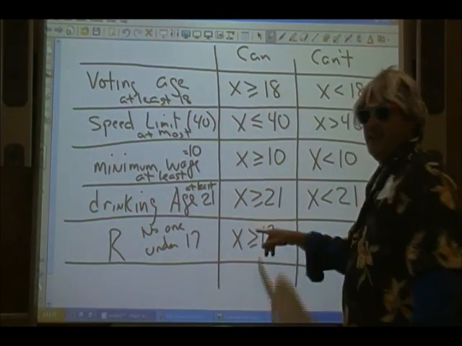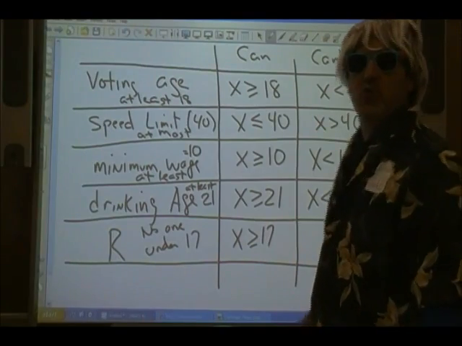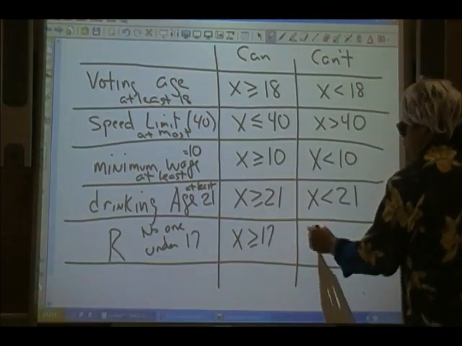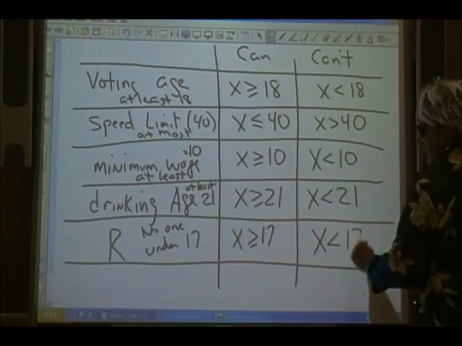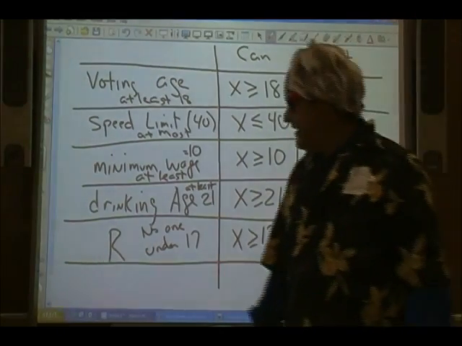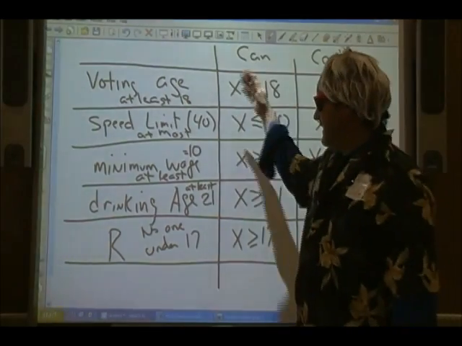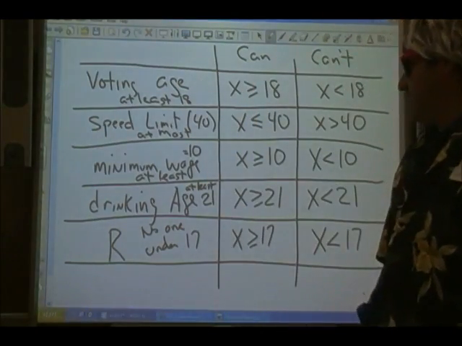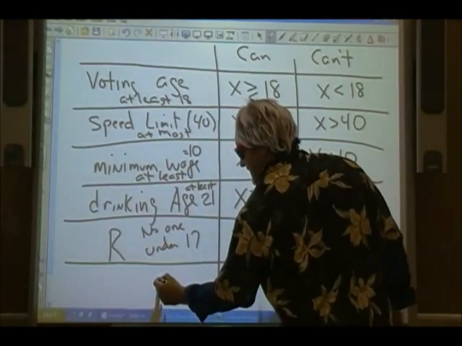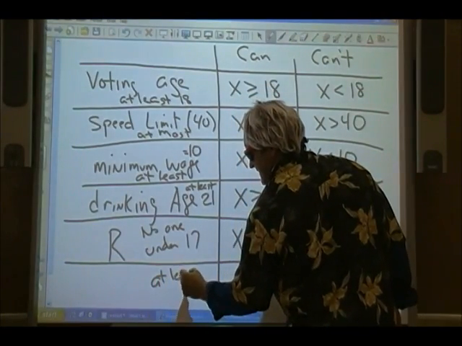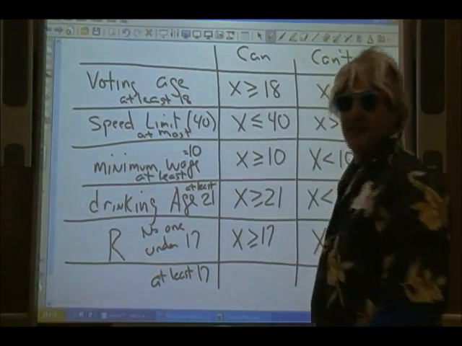You can be 17 and go alone. So who cannot go alone is anybody less than 17. So that is the difference, right? You have at least, at most, at least, at least. And for this one, no one under 17 means at least 17.